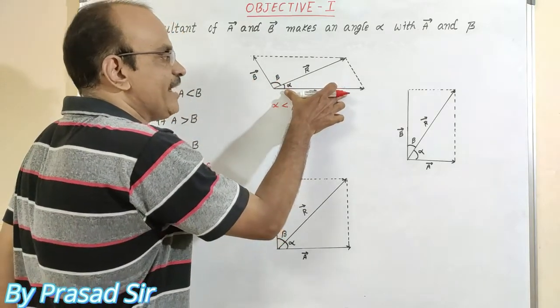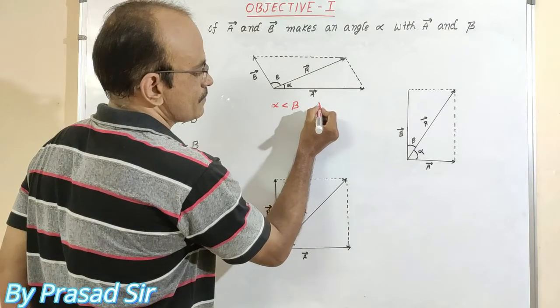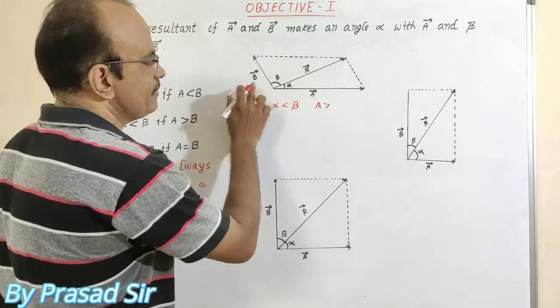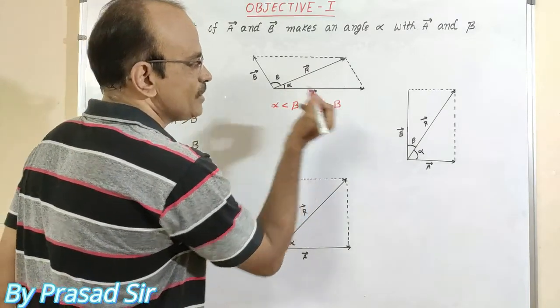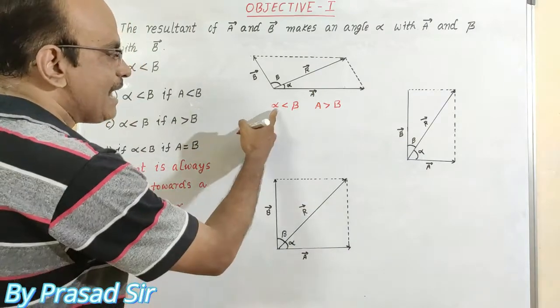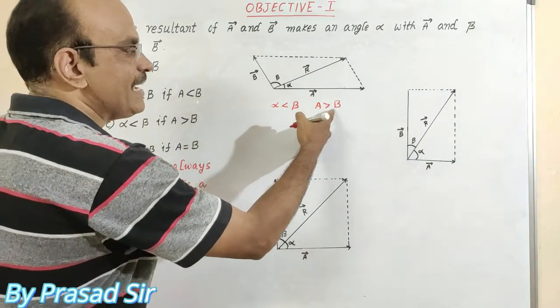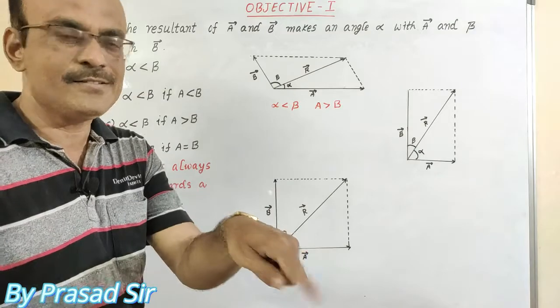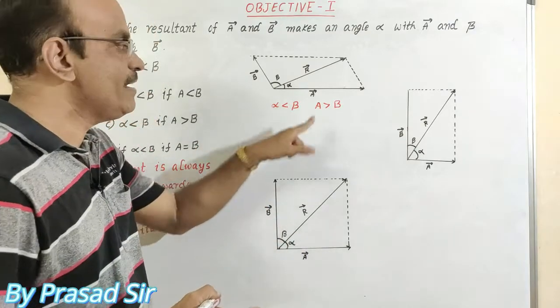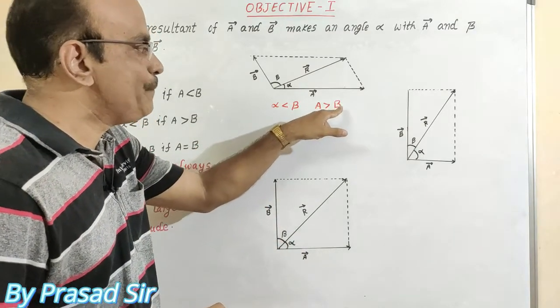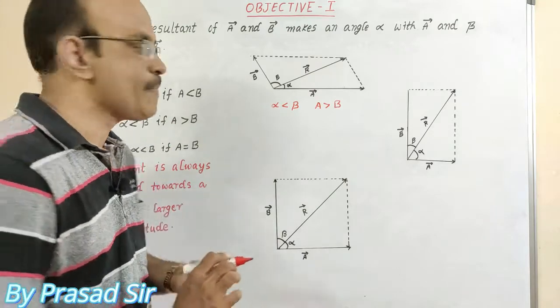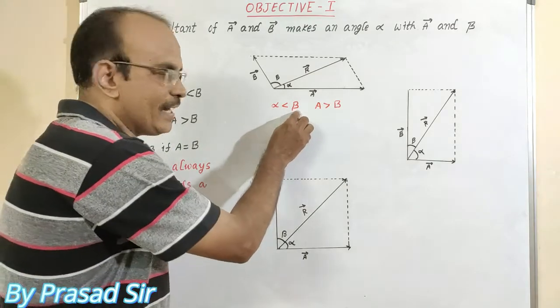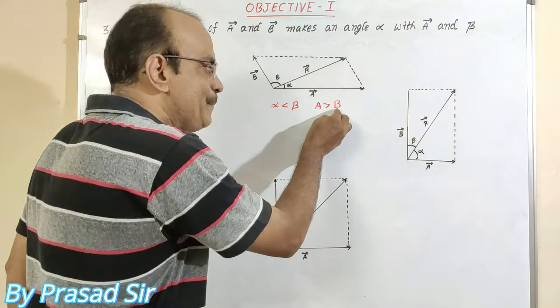The length of A vector is greater than B vector. So alpha less than beta, A greater than B, we are getting.